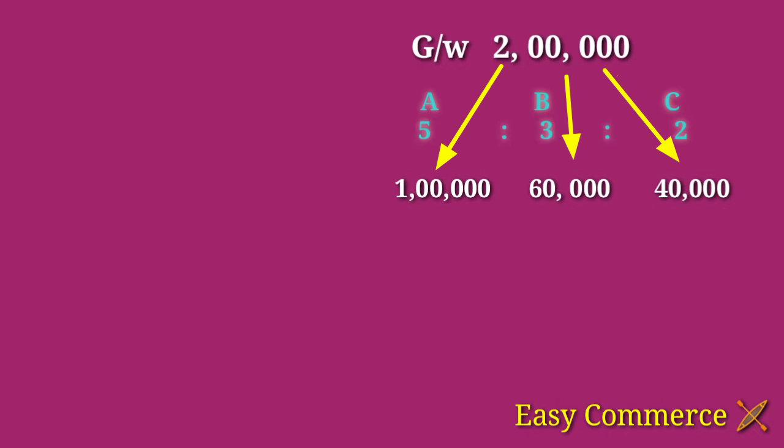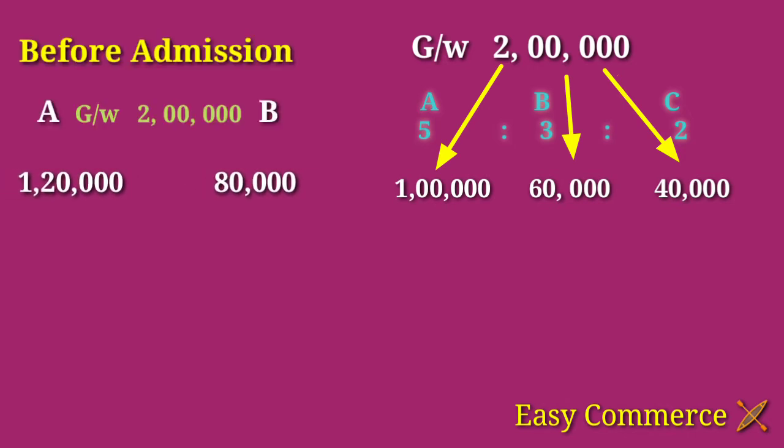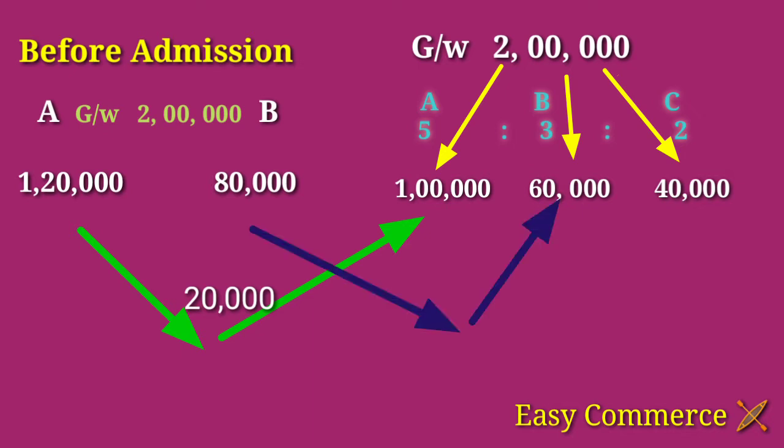Here A sacrificed rupees 20,000, because if the new partner C is not there, A's portion of goodwill was rupees 1,20,000, but now he is getting 1 lakh only. So he sacrificed rupees 20,000. Same as B also. Before the admission of the new partner, he was getting rupees 80,000 as goodwill, but after the admission of C, he is getting only 60,000. So he sacrificed rupees 20,000.